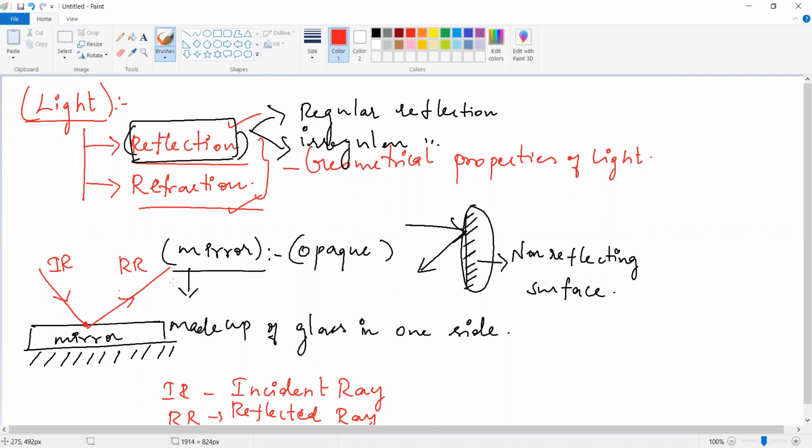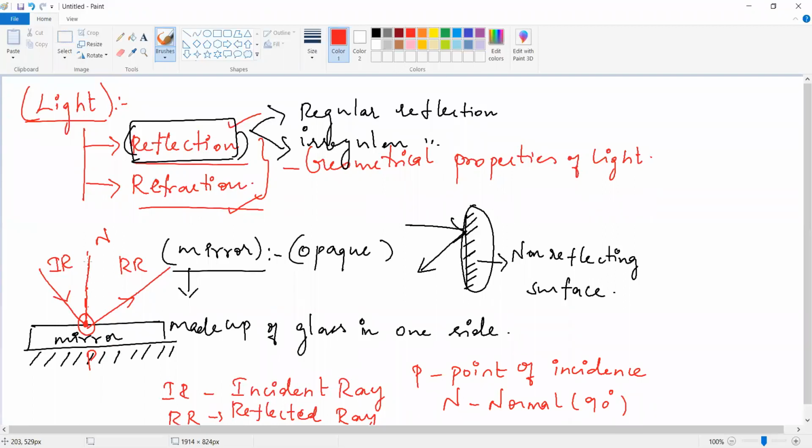So I'm just drawing a normal at the point of incidence. What is the point of incidence? Point of incidence means this is the point where the incident light hits. This point is known as P. So P is known as the point of incidence. Please all of you write all the points in this diagram. Point of incidence, and capital N is nothing but the normal. Normal means it is 90 degrees.